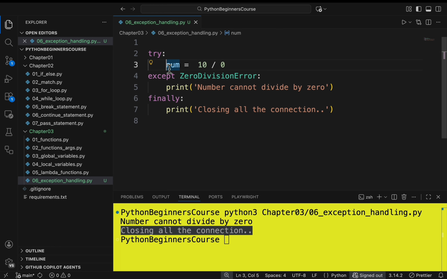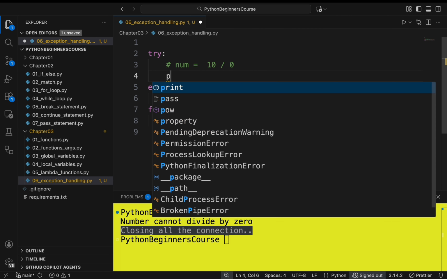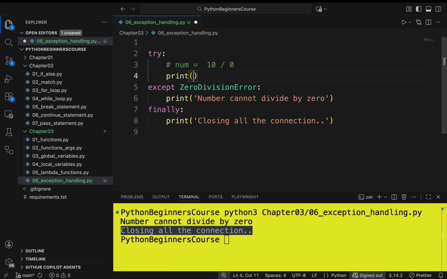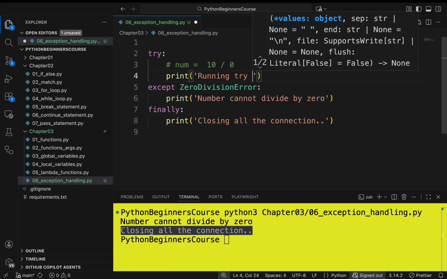This time there are no exceptions in the try block, so it won't execute any except block. I will just print the message: running try block.